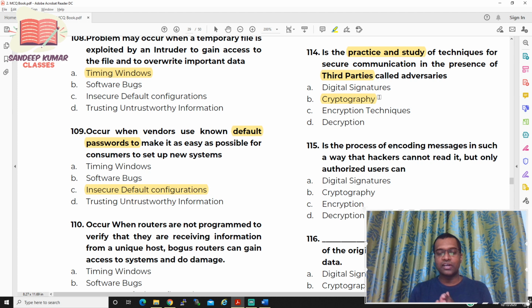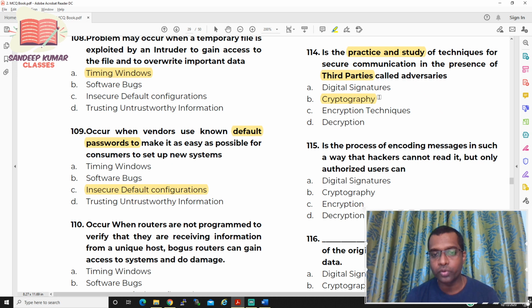Who is the first person? The customer is the first person. Who is the second person? The bank is the second person. Who is the third person? Amazon is the third person. Cryptography will not allow the user IDs and passwords to be stored at the Amazon server. That particular technique is called cryptography. So the answer for question number 114 is cryptography.